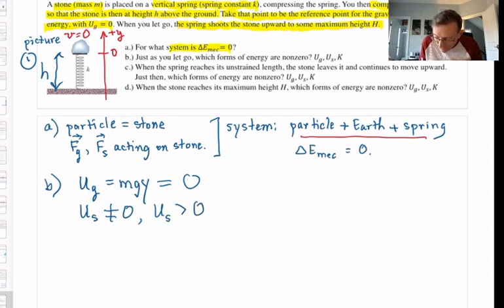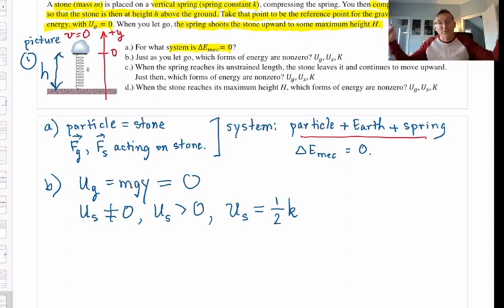And to be even a little more specific, I'm going to write down the formula for the elastic potential energy in symbols. This is also an important formula for this chapter. You just need to have it in your head. The formula for elastic potential energy is 1/2 times the spring constant, little k, times the amount of stretch or compression squared.